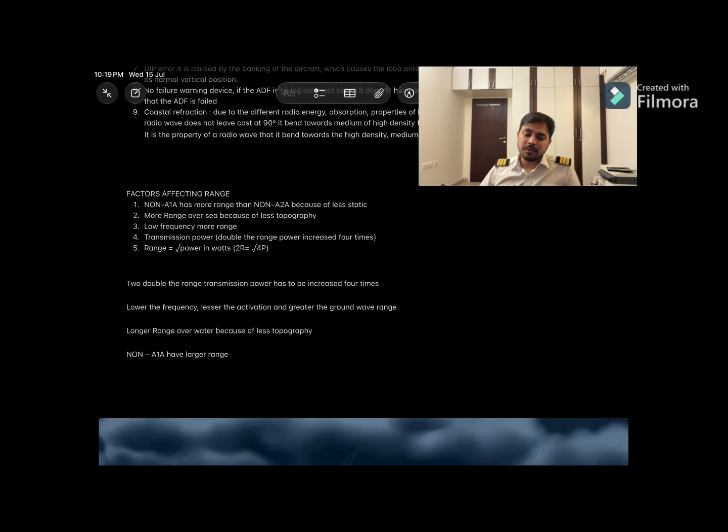And for transmission power, to double the range, power has to be increased 4 times. The formula of the range is root over power in watts, 2 root P over land, and 3 root P over sea. So to double the range, mathematically, the power has to be increased 4 times. Lower the frequency, lower the attenuation. All right, higher the frequency, higher will be the attenuation.